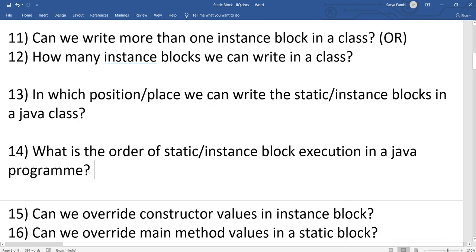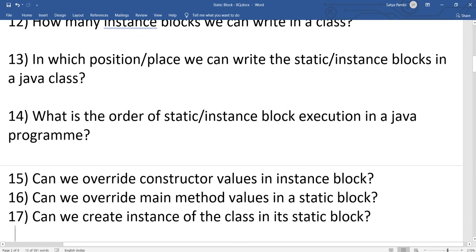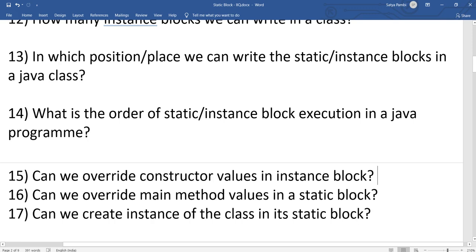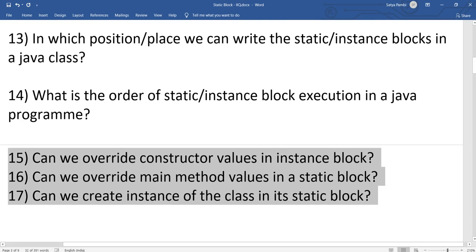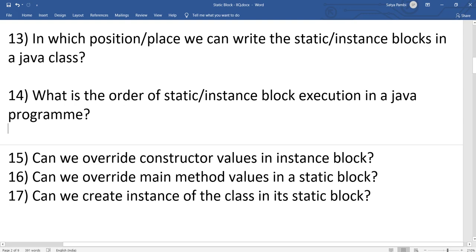Yeah, this one we also discussed. Can we override a constructor value in an instance block? This is just twisting our understanding, to get a better understanding of the order of execution of static and instance blocks. So is this true or false? Can we override a constructor value in an instance block?